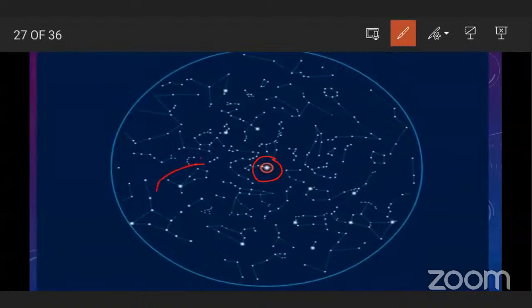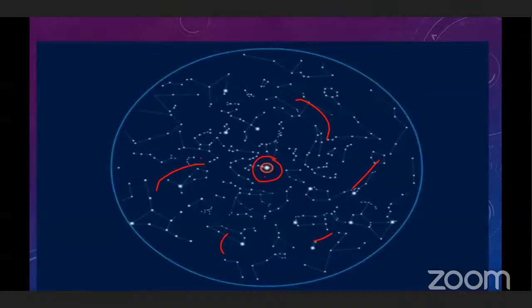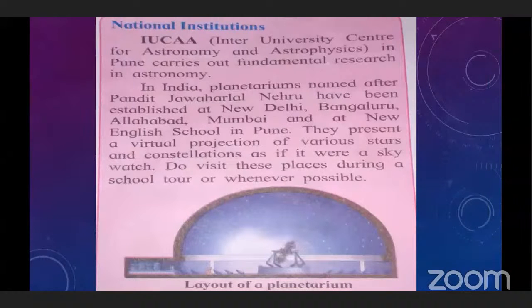All these constellations look like they are revolving because of Earth's revolution, but this star is stable. So this star is very important in astronomy and in navigation.